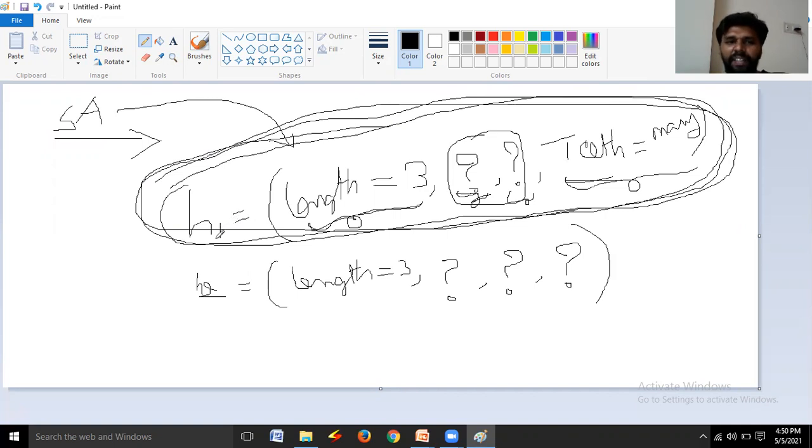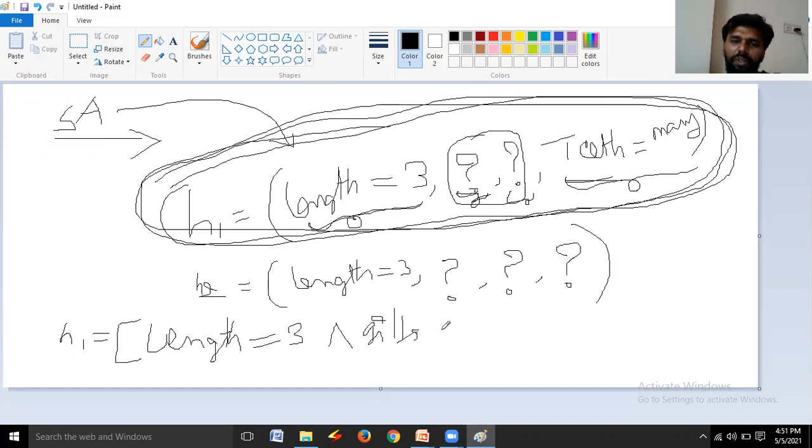See how you can write this H1 in logical manner. Now observe this. H1 is equal to length is equal to 3, conjunction, gills is equal to question mark.